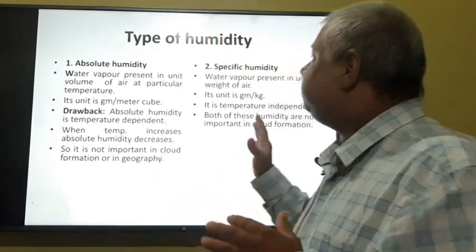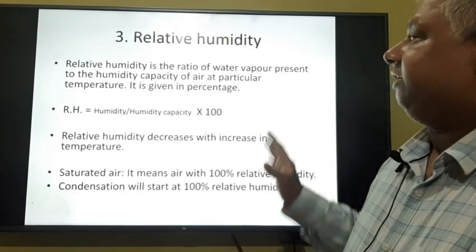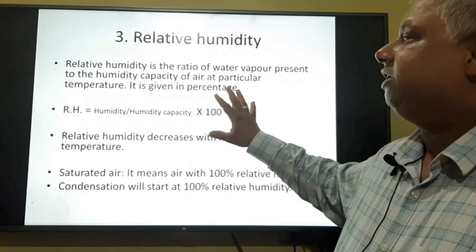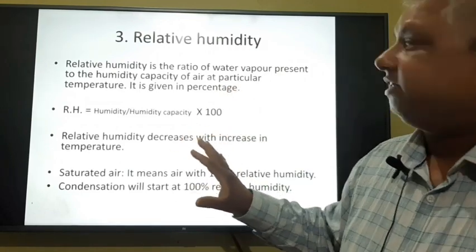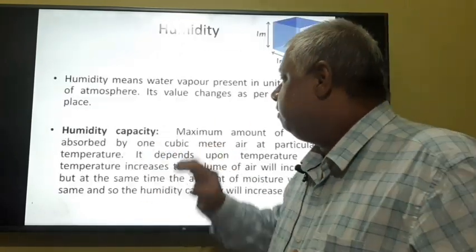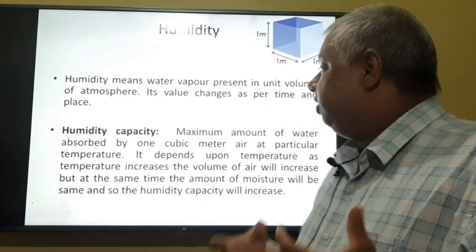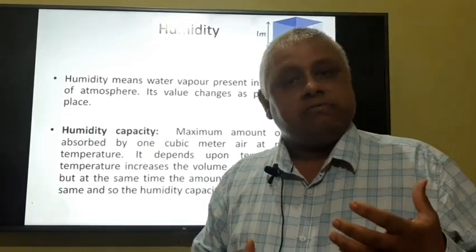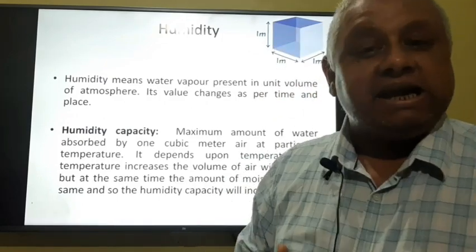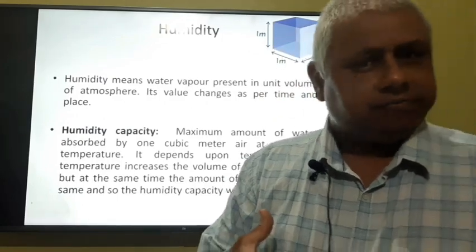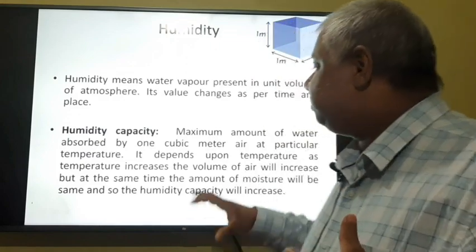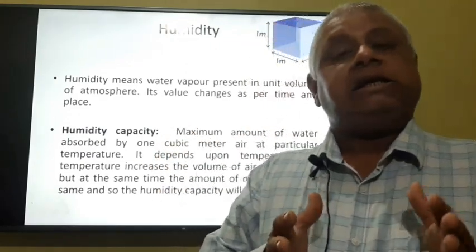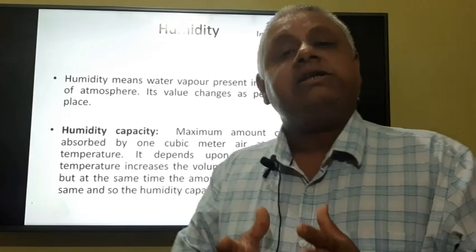Now the third is relative humidity. Before going into relative humidity, we should know about humidity capacity. What is humidity capacity? Humidity capacity means the maximum amount of water which can be held by unit volume of air at a particular temperature. This humidity capacity is directly proportional to the temperature.